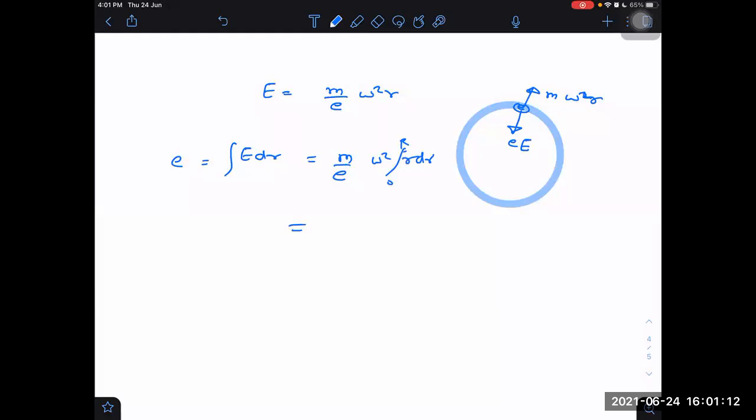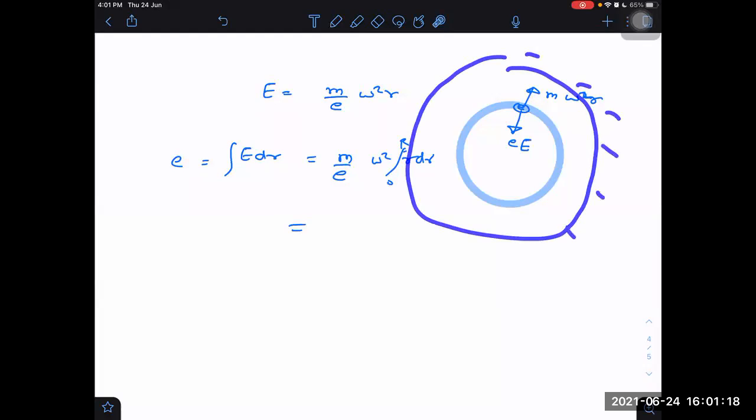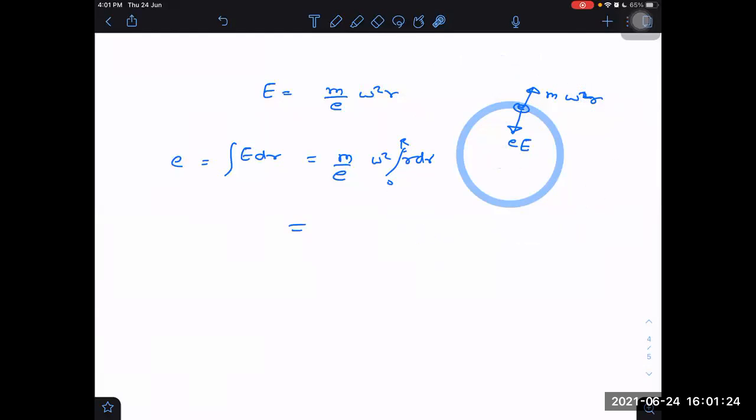Direction we will see, because electrons are having force on them, the force is outwards. So electrons will tend to go to which side? They will tend to shift towards the circumference, and inside will be positive. They will tend to shift towards circumference. m by e into omega square into r square by 2. That is the answer. And which acquires negative charge here?